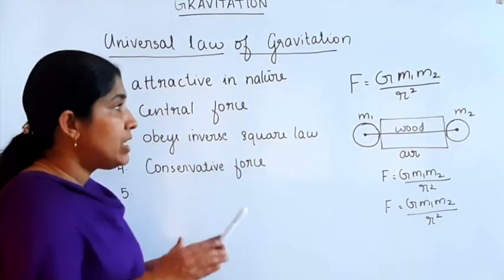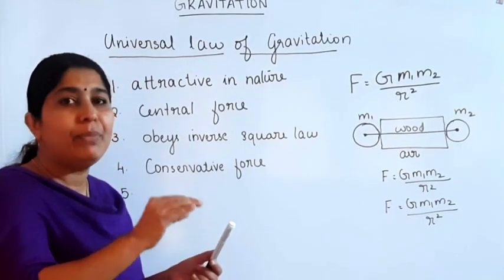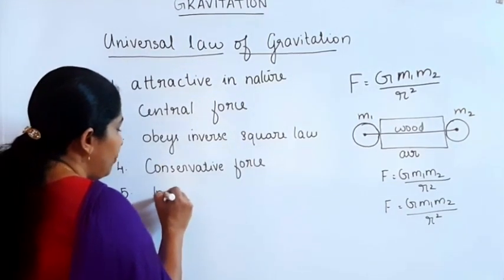Gravitational force is independent of the medium between the two bodies.